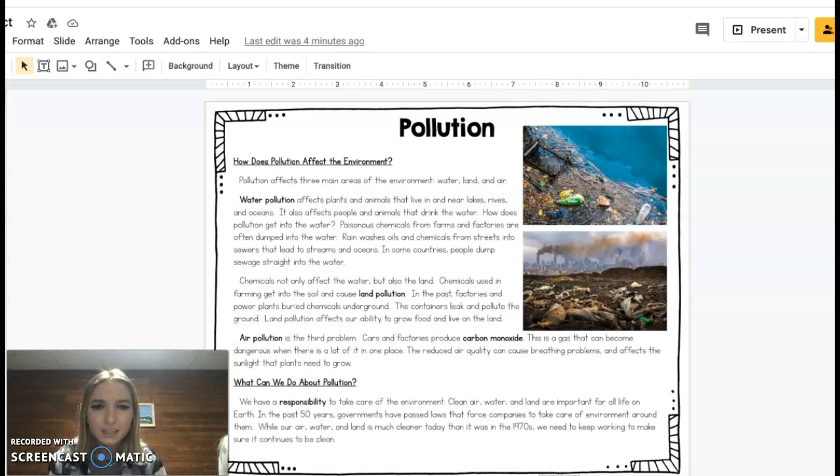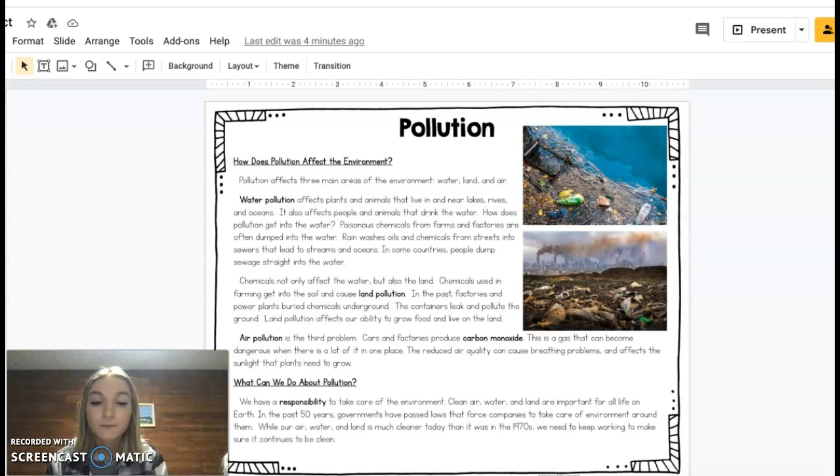How does pollution get into the water? Poisonous chemicals from farms and factories are often dumped into the water. Rain washes oils and chemicals from streets into sewers that lead to streams and oceans. In some countries, people dump sewage straight into the water.